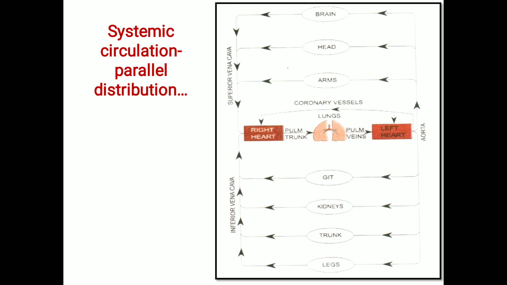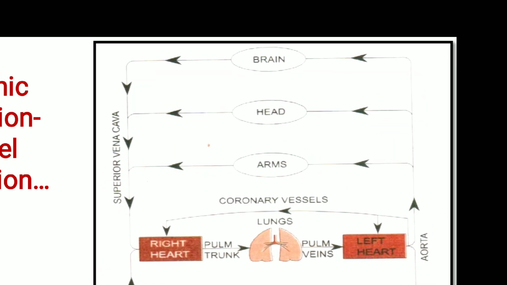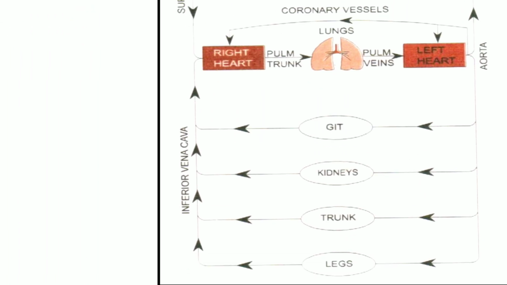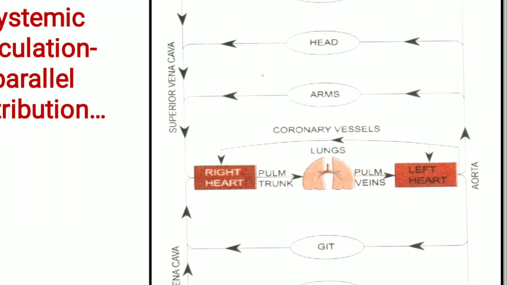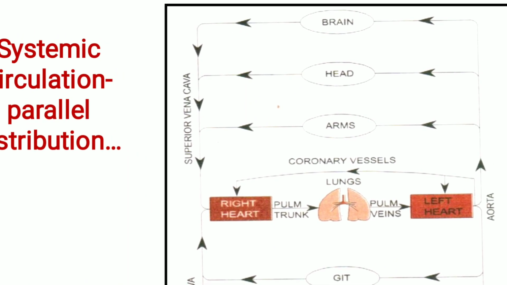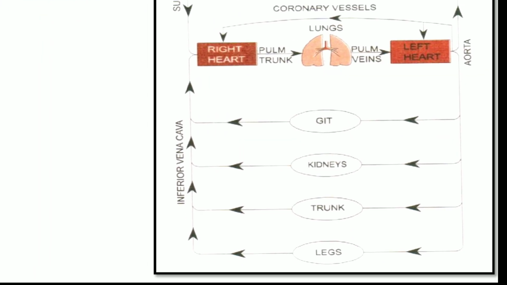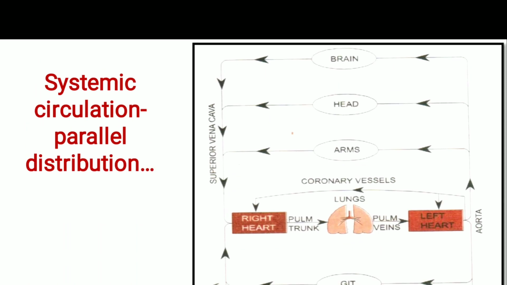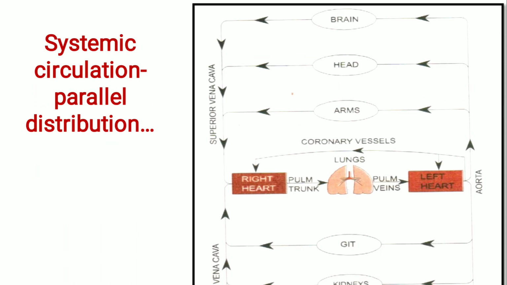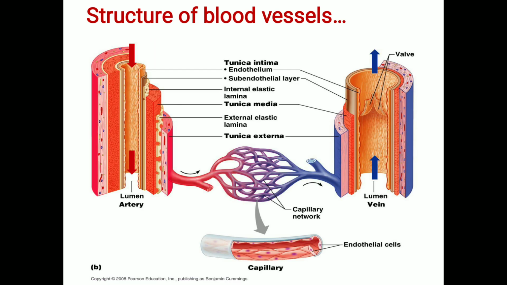So here you can see systemic circulation and pulmonary circulation. There are two circulations, and you can see the circuit of systemic circulation and pulmonary circulation. The inner parts of the systemic circulation are arranged parallelly. So they are parallel to each other. You see here in the systemic circulation how these inner subdivisions are arranged parallel to each other.